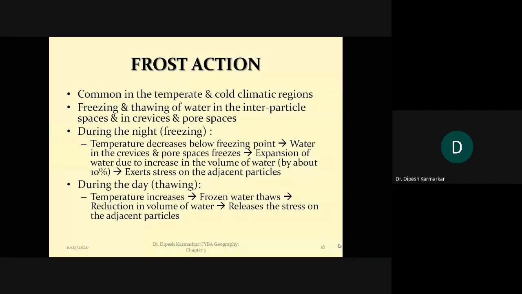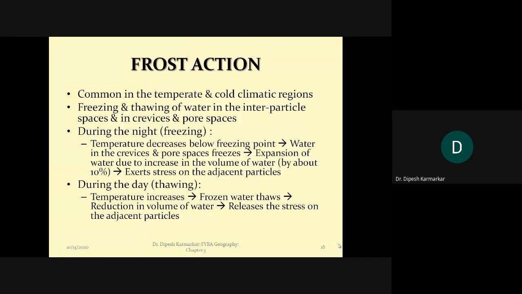Point number 3, or the third process, is called frost action. Now this action, as the name very clearly suggests, is very common in the temperate areas or the cold climatic regions, where the temperature falls below 0 degrees Celsius, leading to the process of freezing.